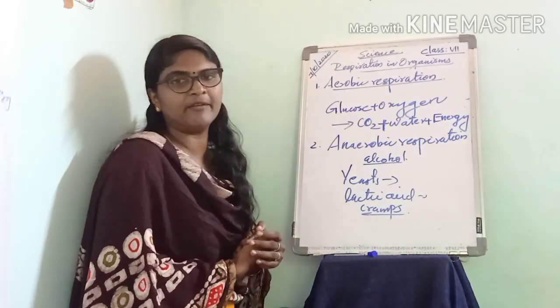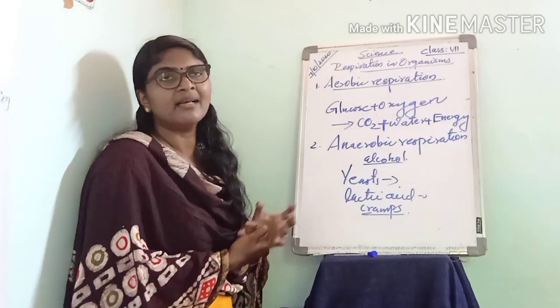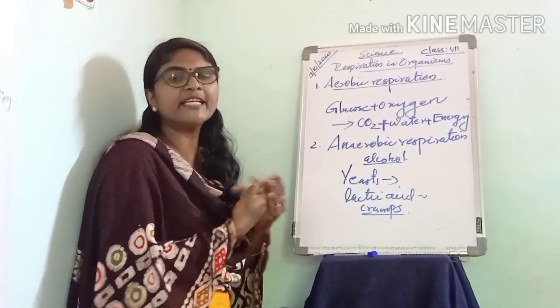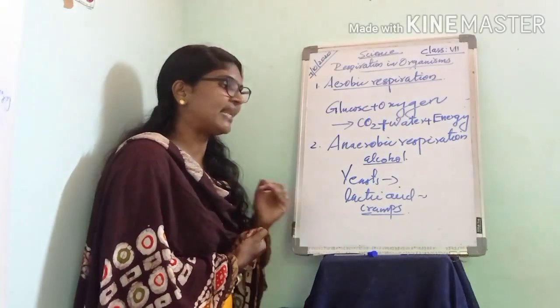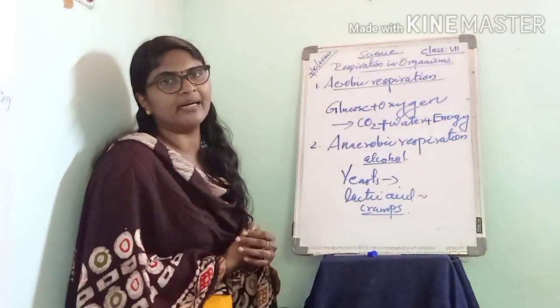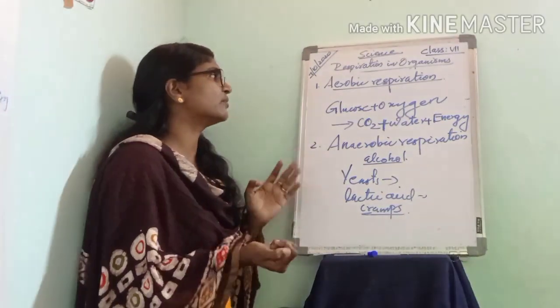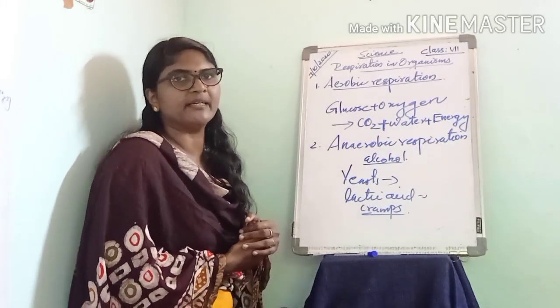When the person takes rest, the muscles collect enough oxygen and begin to respire normally. The lactic acid breaks down, and the cramps gradually disappear. That is about aerobic and anaerobic respiration.